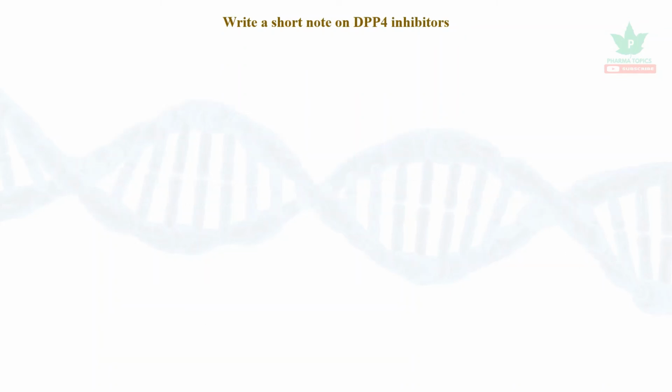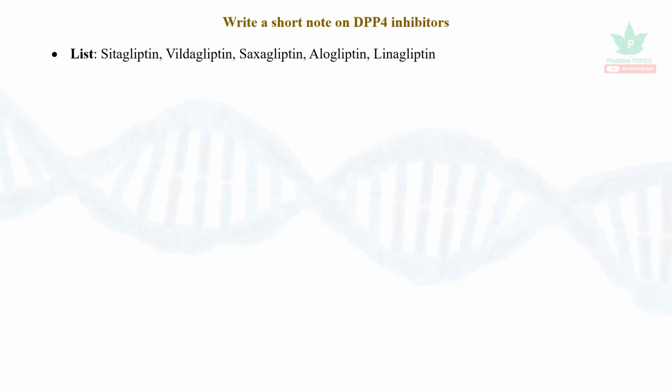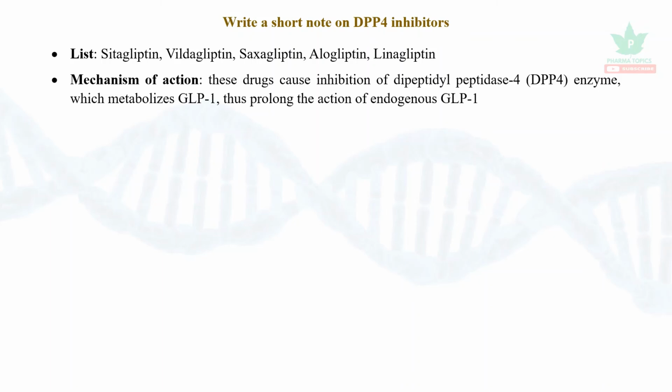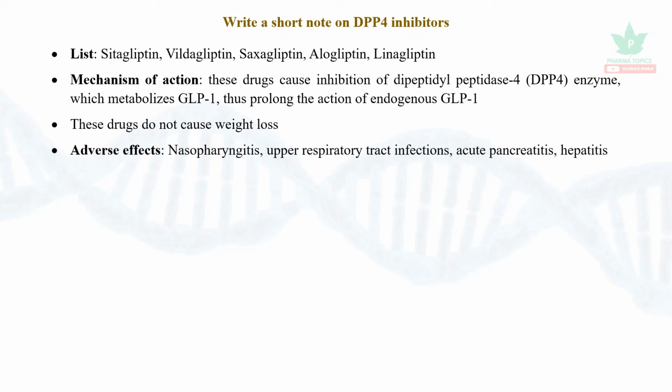Next is DPP-4 inhibitors. They are gliptins: sitagliptin, vildagliptin, saxagliptin, alogliptin, and linagliptin. Mechanism: these drugs cause inhibition of dipeptidyl peptidase, an enzyme which metabolizes the GLP-1, thus prolongs the action of endogenous GLP-1. These drugs do not cause weight loss. Adverse effects: nasopharyngitis, upper respiratory tract infection, acute pancreatitis, and hepatitis.